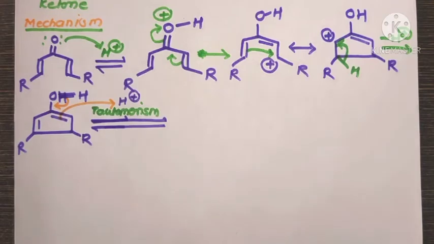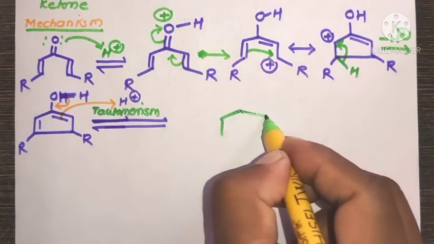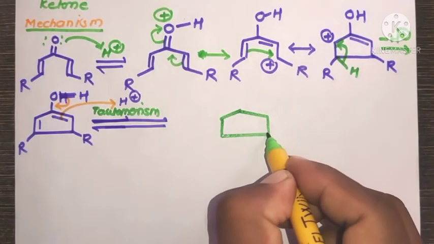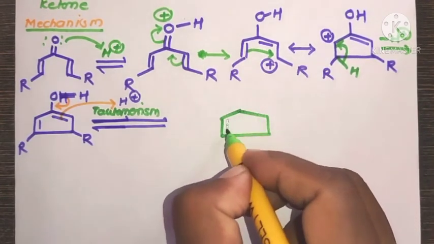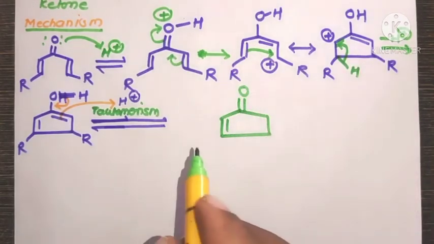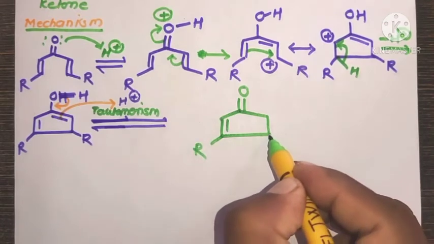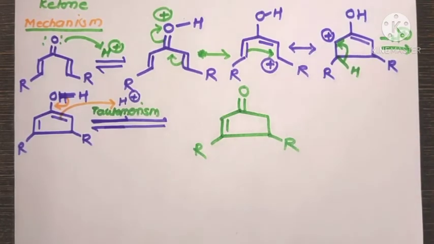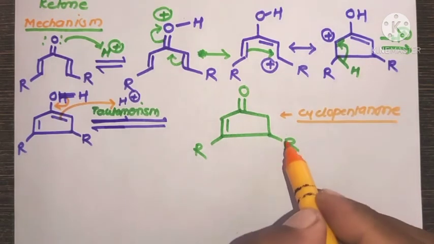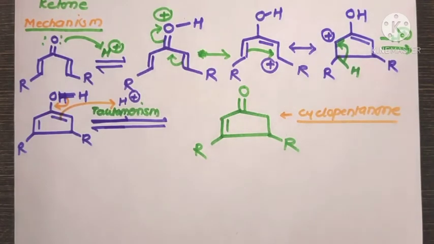Now the structure of the final product, cyclopentanone, here there is formation of the keto form from the enol, with the already present groups R, these also R. The final product is cyclopentanone.